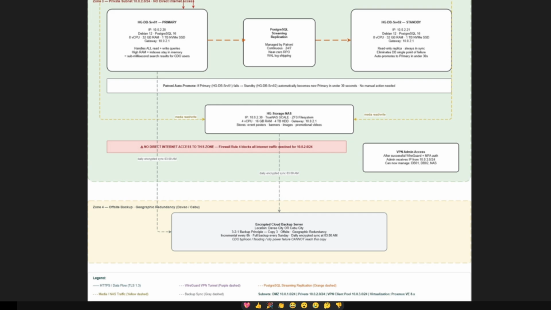Overall, our design follows defense in depth. This means public users can never directly access the database. All traffic must pass through multiple layers. First, the internet, to firewall, to load balancer, to web server, and to database.